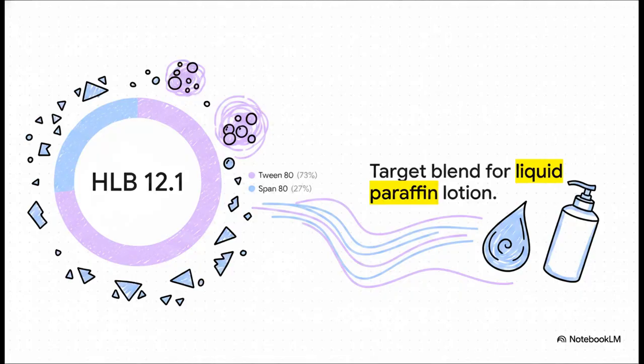For example, let's say a pharmacist needs to hit a highly specific target HLB of 12.1 for a liquid paraffin lotion. They aren't just going to find one magical chemical off the shelf that perfectly matches that number. Instead, they do the math to precisely blend two different agents. By mixing exactly 27% of a low HLB agent called Span 80 with 73% of a high HLB agent called Tween 80, they can create the perfect, custom-tailored mediator for that exact lotion.